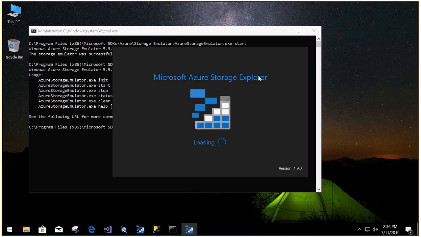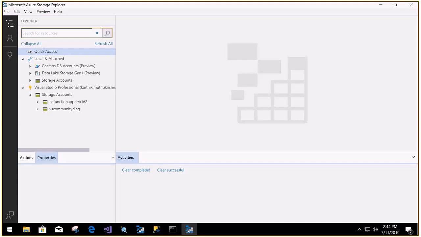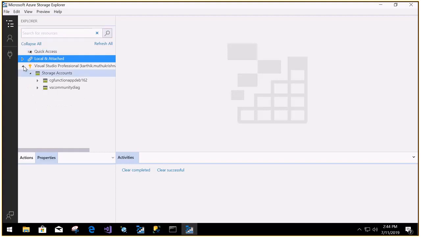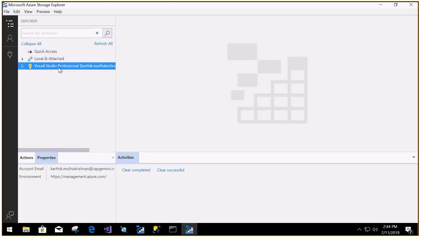This Microsoft Azure Storage Explorer can be used to work with the local emulator as well as with Azure. Now you can see here it has access to both local and my Microsoft Azure subscription. There are two storage accounts available already.